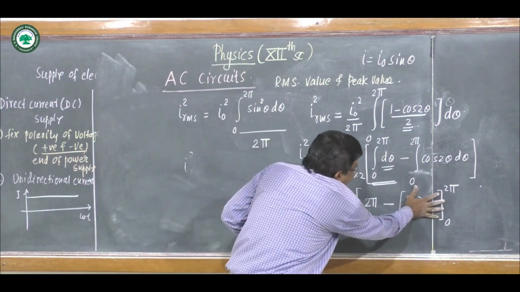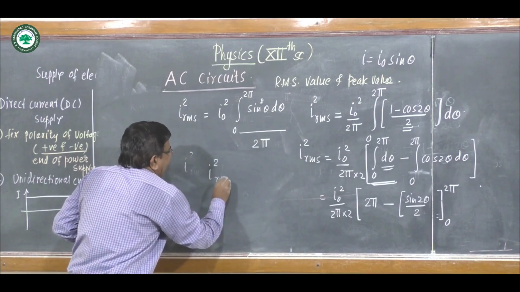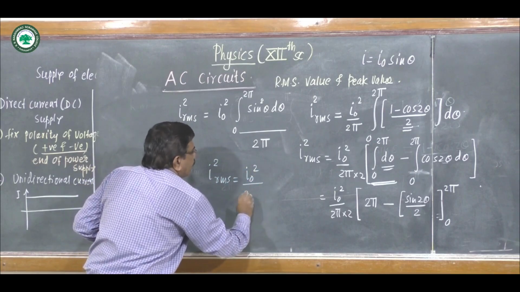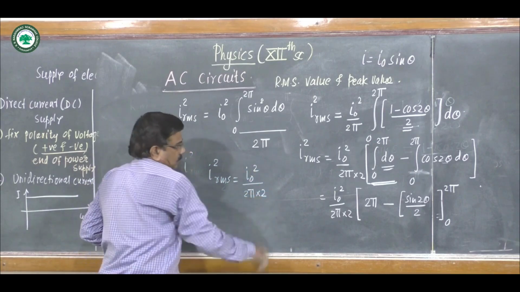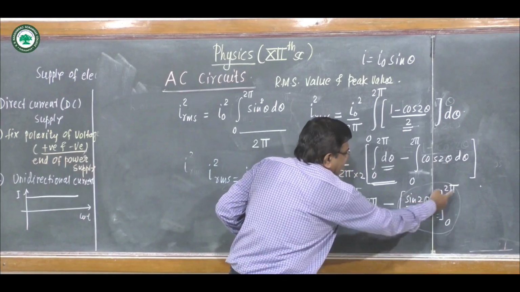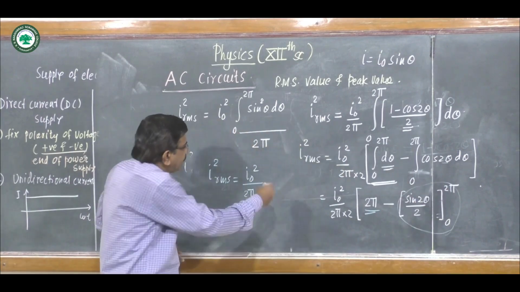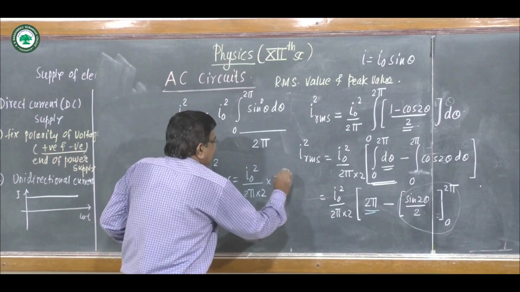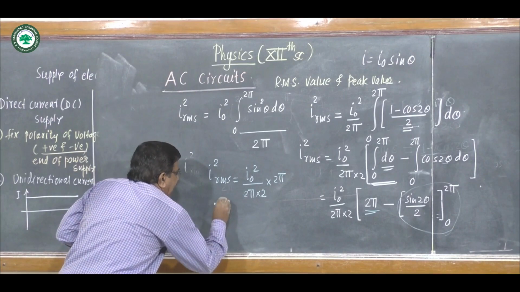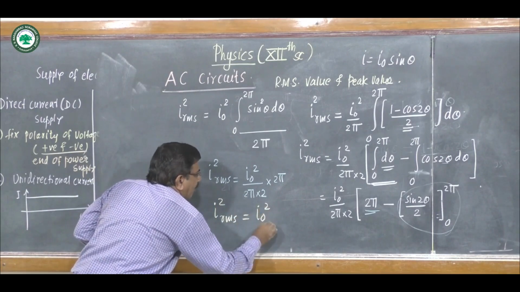So we get I square RMS as I0 square upon 2 pi into 2 pi minus 0. This 2 pi gets cancelled, and we get I square RMS as I0 square upon 2.